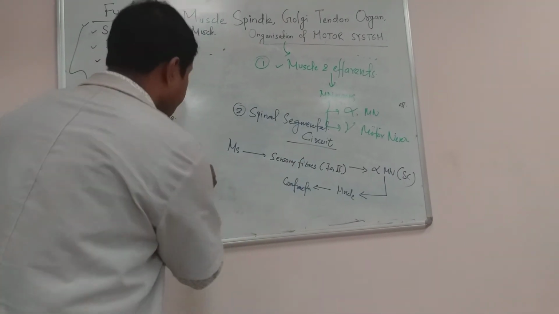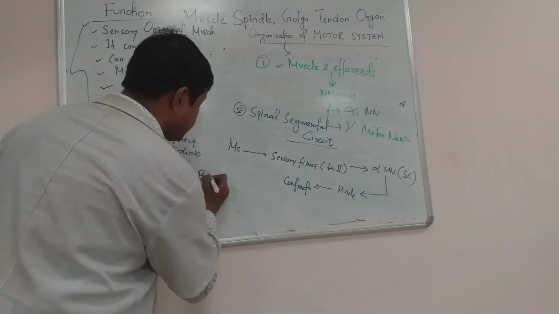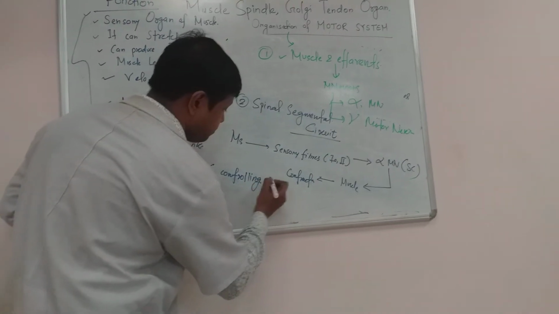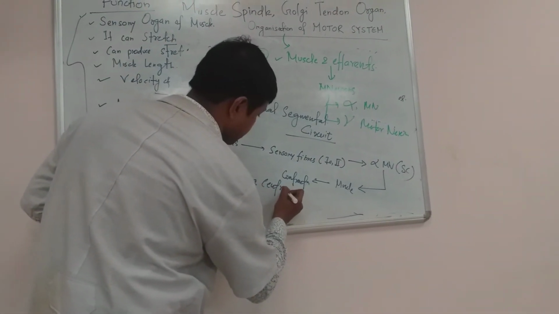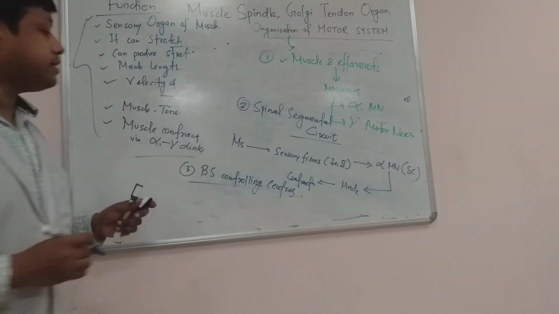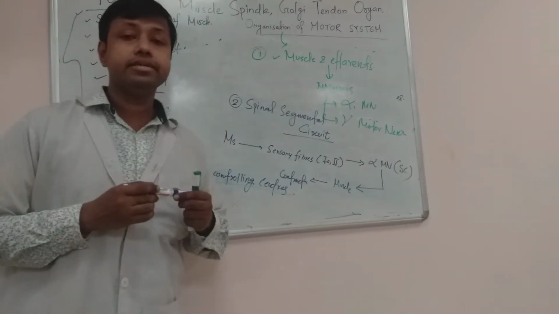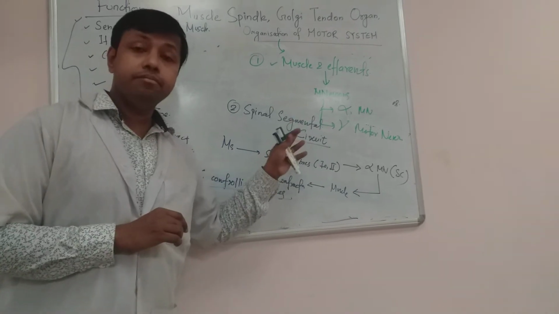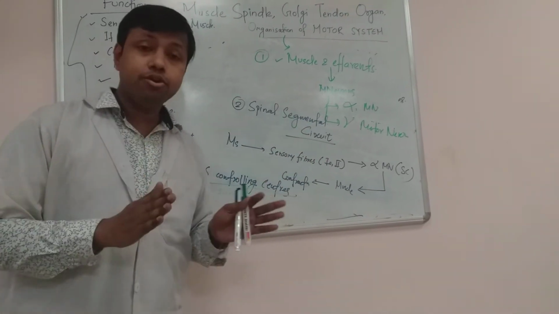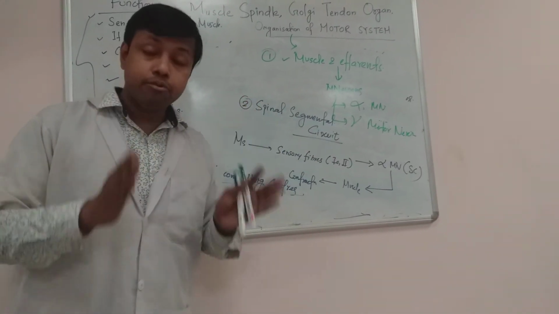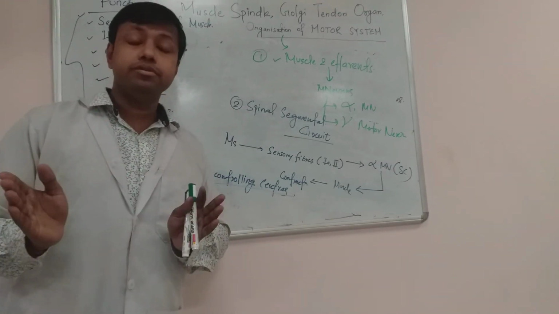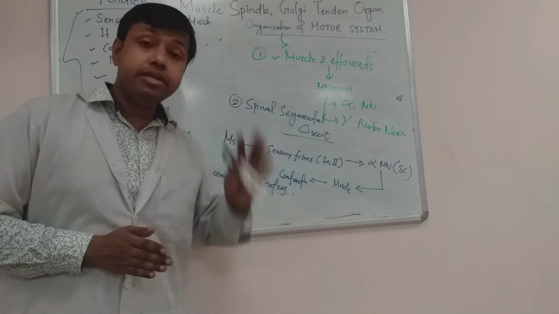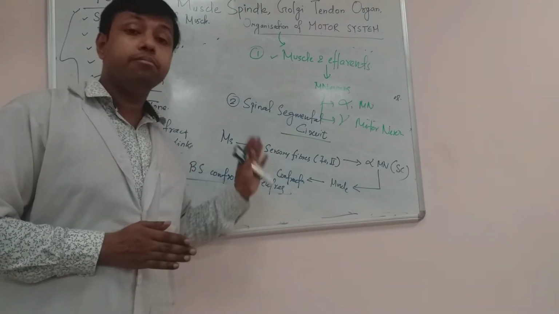Okay. Next important point is brainstem controlling centers. So what do you mean by brainstem controlling centers? The action of the alpha motor neurons and gamma motor neurons together, the motor neurons, is under the influence of the descending tracts which originate from the brainstem motor nerve nuclei.